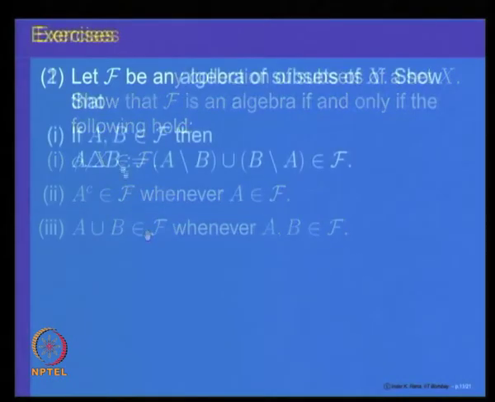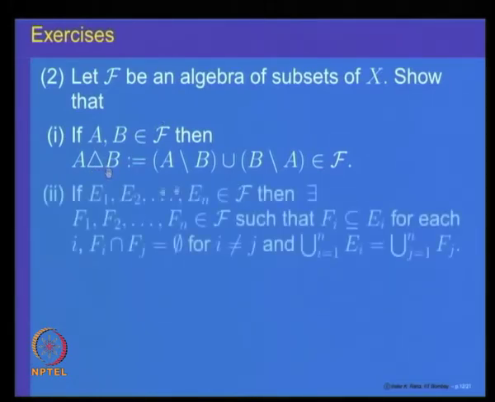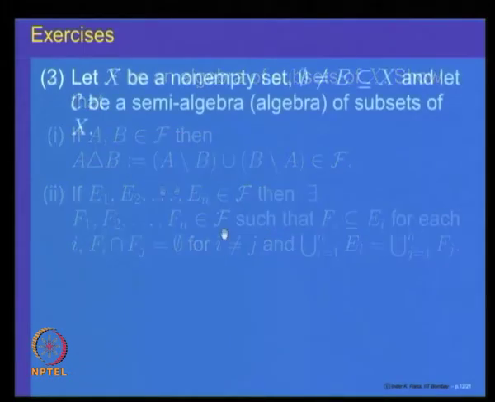Another property is that an algebra is also closed under symmetric differences, and any finite union in an algebra can be represented as a finite disjoint union. We have seen that property, but you should try to prove this exercise yourself.